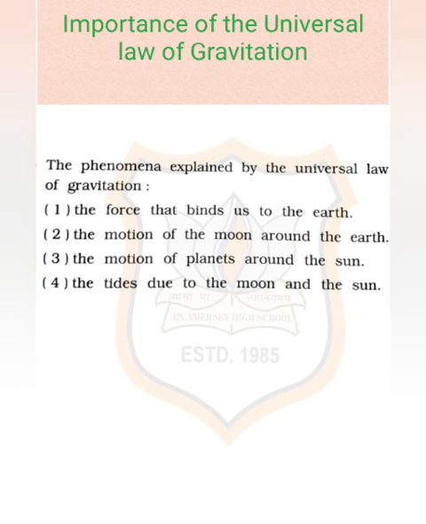Now let us discuss the importance of the universal law of gravitation. The phenomena explained by the universal law of gravitation are, first, the force that binds us to the earth. Second, the motion of the moon around the earth. Third, the motion of planets around the sun, and even the tides, low tides and high tides, due to the moon and the sun. So these are some important phenomena based on the law of gravitation.